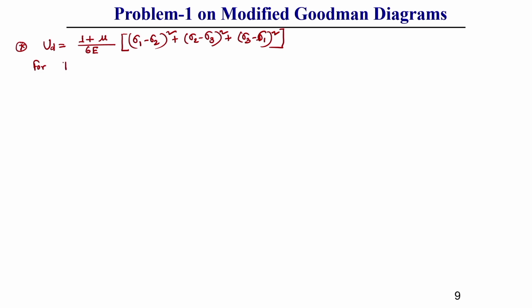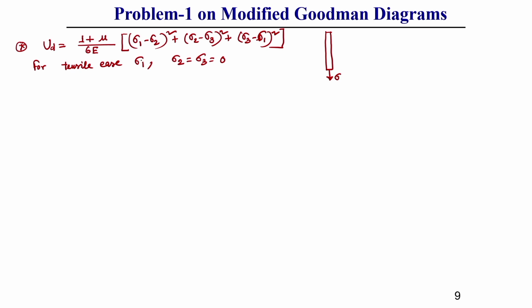Sigma 1, sigma 2, sigma 3 are 3 mutually perpendicular principal stresses, this you should keep in mind. For tensile case, generally only sigma 1 is there, but sigma 2 and sigma 3 are equal to 0. Why? Because in unidirectional tensile case your structure is subjected to only unidirectional loading sigma, in the other 2 directions there is no load.